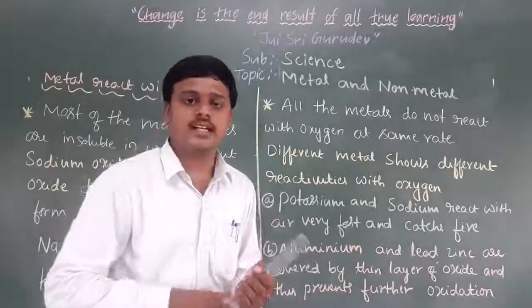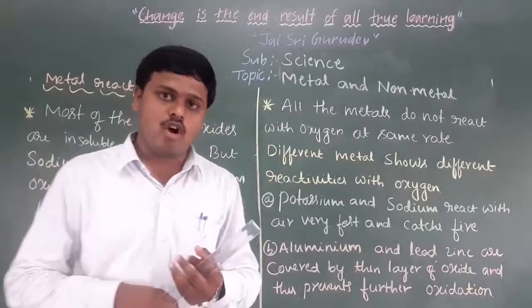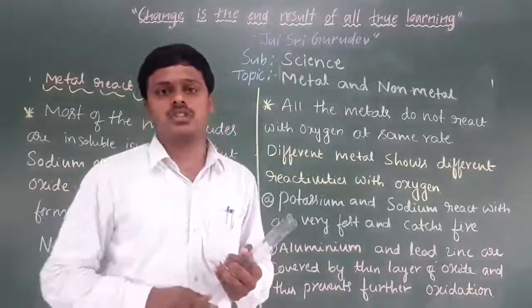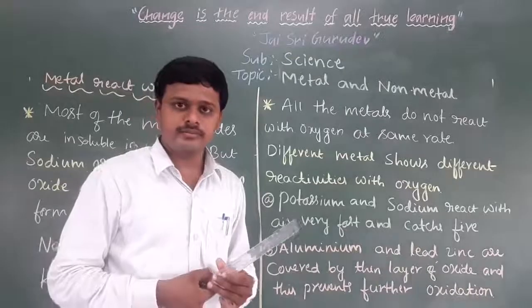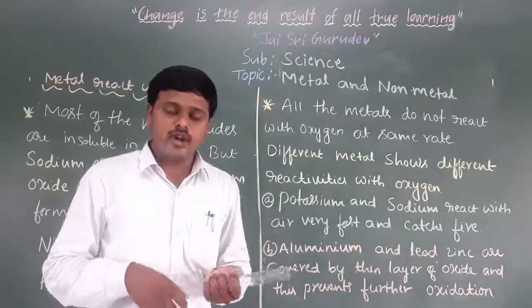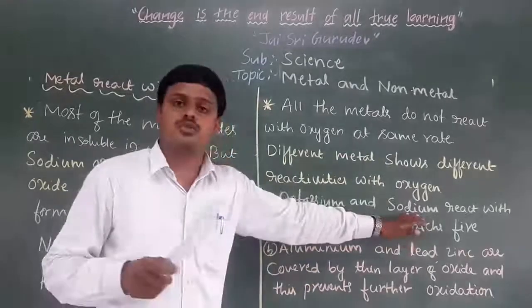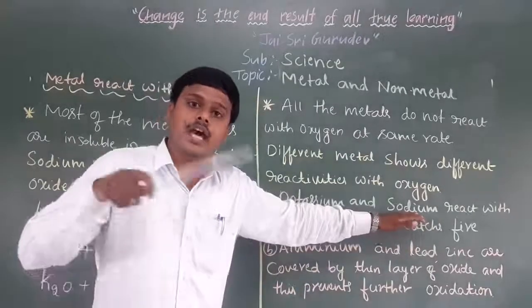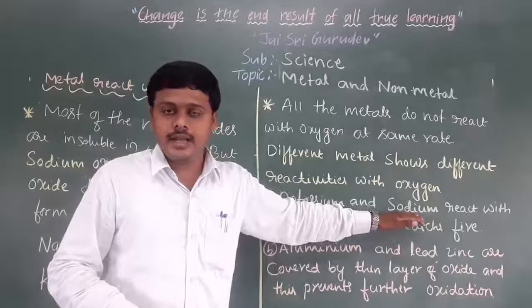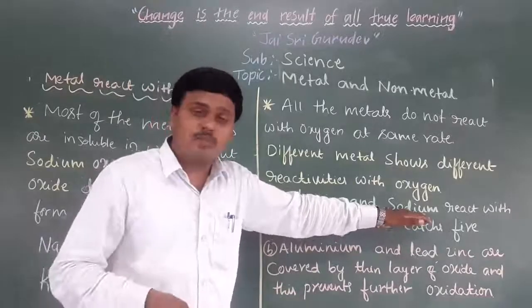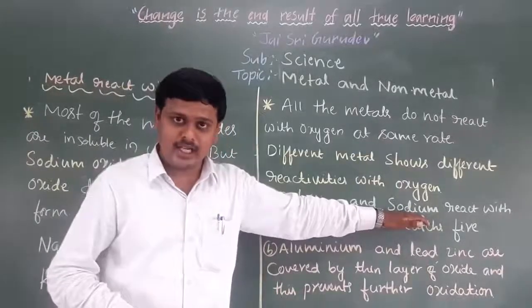We have seen that sodium is stored in kerosene oil. Why do people store sodium in kerosene oil? Because, dear children, sodium is a highly reactive metal, a very quickly reactive metal.